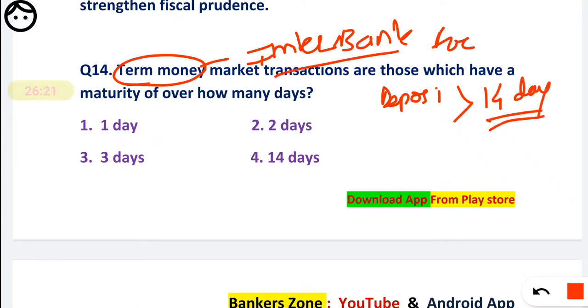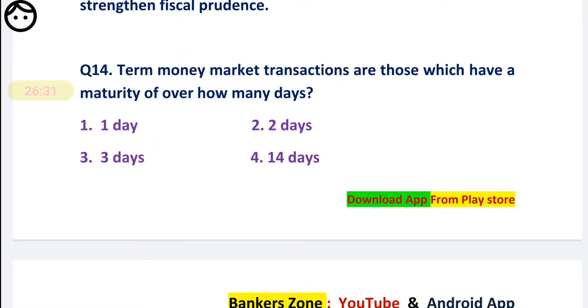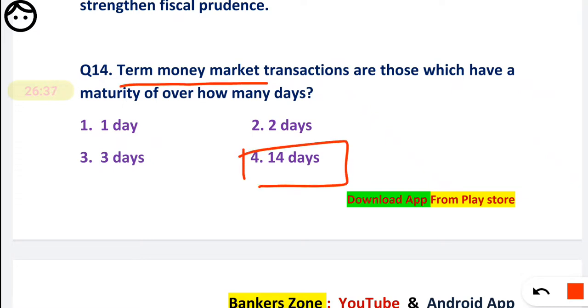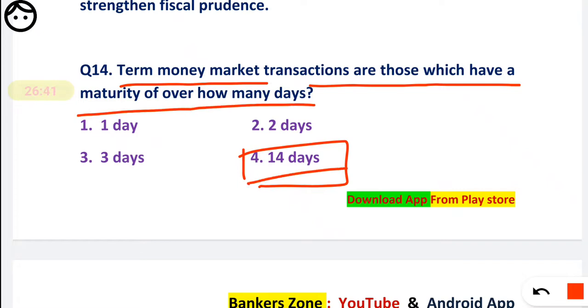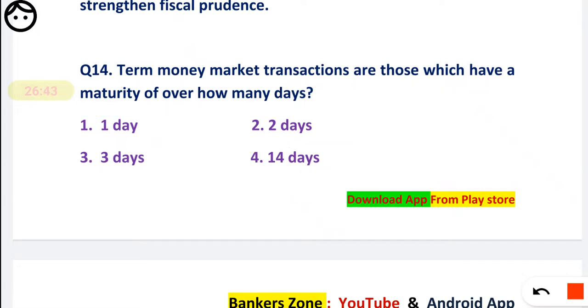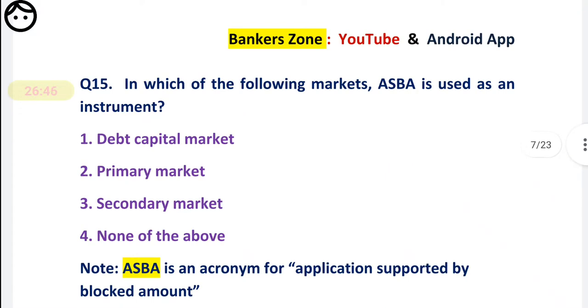It is the interbank market. Basically, one bank can have a deposit with another bank, and that duration should be more than 14 days. Okay, and that's why our correct option here is 14 days. Term money market transactions are those which have maturity over 14 days. Okay, next question, number 15.